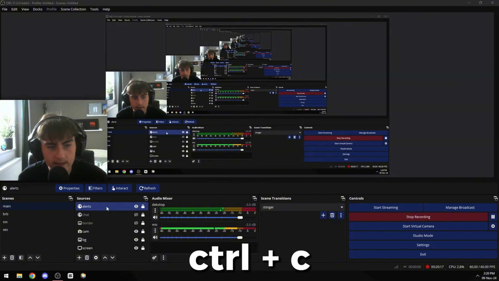Once you position it how you like it, you can just copy it and paste it in all your scenes. Also make sure that the alert source is always at the top.